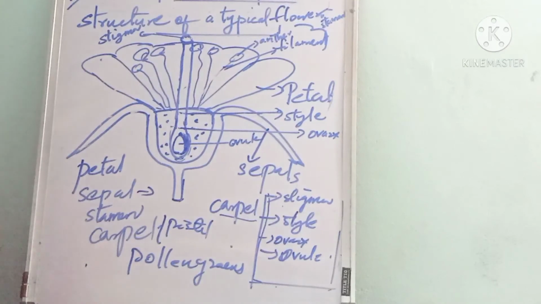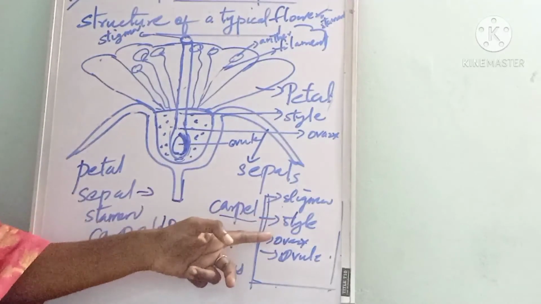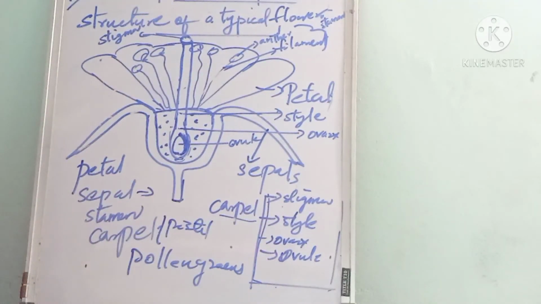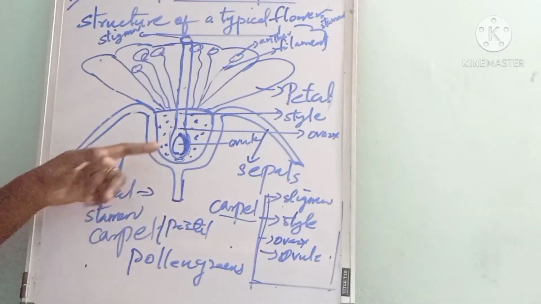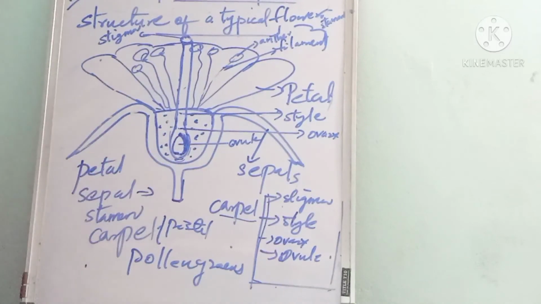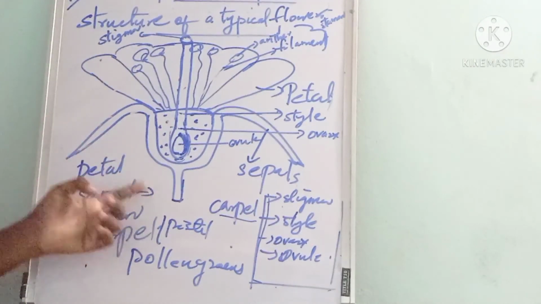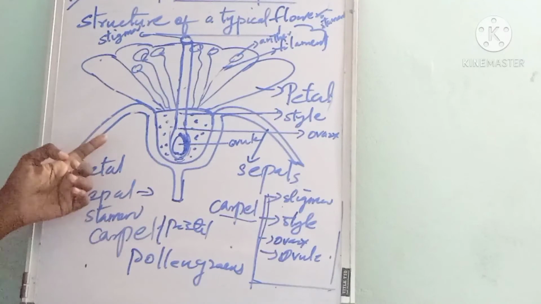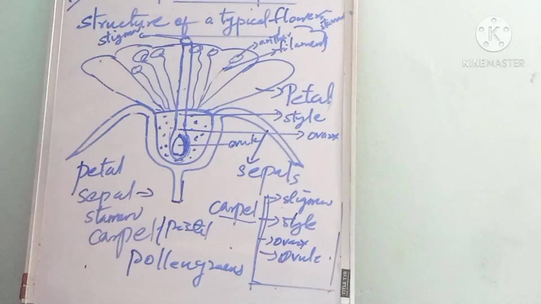The carpel or pistil, which forms the female reproductive organ of the flower, is made up of stigma, style, ovary and ovule. The style is a long narrow tube arising from the ovary. The tip of the style is called the stigma. The ovary is the swollen part at the bottom of the carpel. It contains one or more ovules, and these ovules contain egg cells, which form the female gametes of the plant. That is about the carpel or pistil.